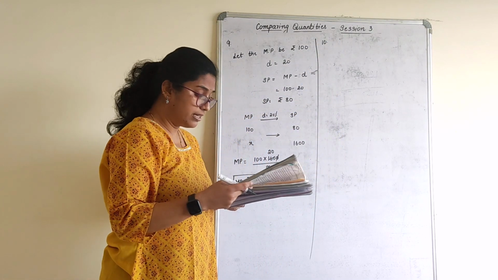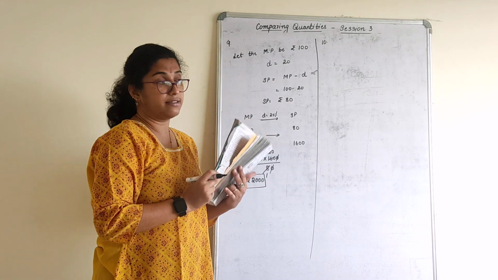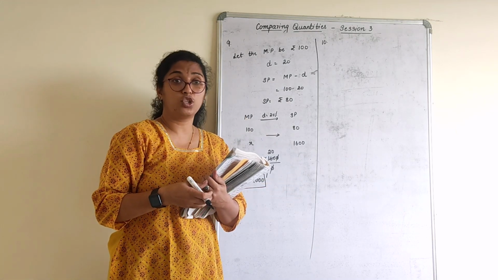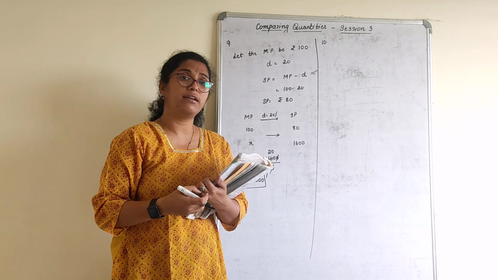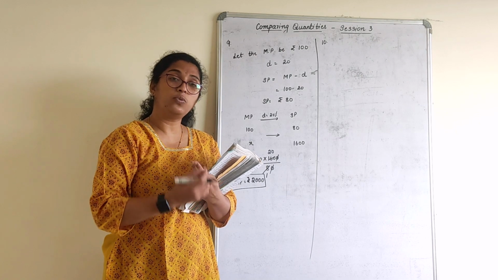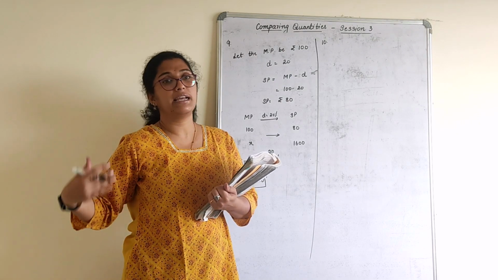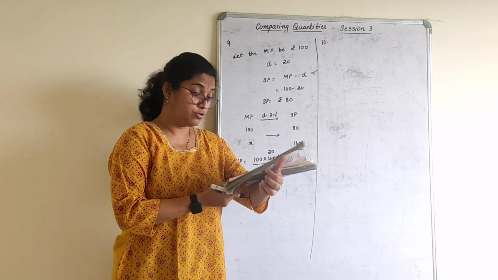Similar is the next one. I purchased a hairdryer for rupees 5,400 including VAT. That means this is what usually the shopkeeper gives you. He'll tell you 5,400 is for the hairdryer, VAT included. Now that means in your bill you will get a bifurcation. This much is VAT amount, this much is the actual price, and the total comes up to 5,400.